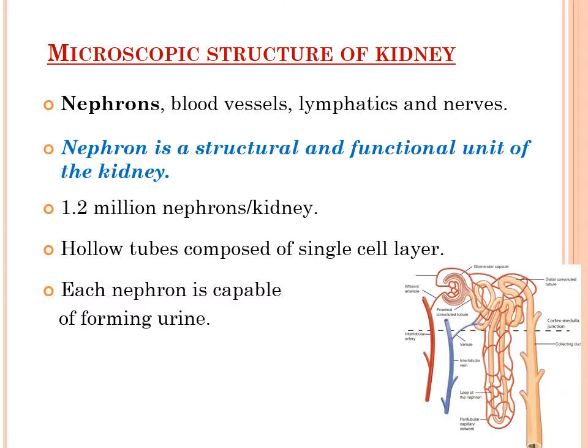So this is the structure of the nephron that you can see here. This is one nephron. Beginning from here, this is the initial portion of the nephron, and then these are the various tubular parts of the nephron, and it will ultimately end into the renal pelvis. This nephron is surrounded by various blood vessels, arteries, and venules, and also the lymphatics.